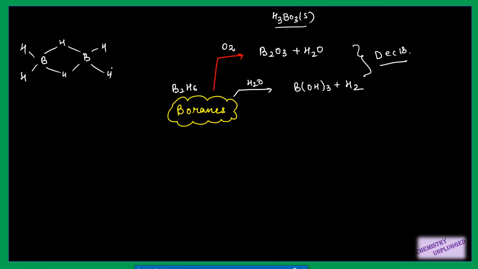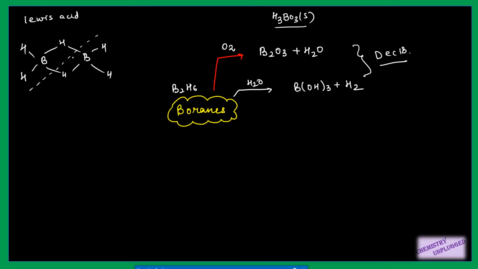In case of diborane, there can be two types of cleavage when we react it with Lewis bases. The boranes are in themselves Lewis acids, so when they are treated with Lewis bases, they can show different types of cleavages. Two cleavages are possible. When we cleave this bond like this, it is called symmetrical cleavage, because it will form BH3 and BH3 on both sides, right?